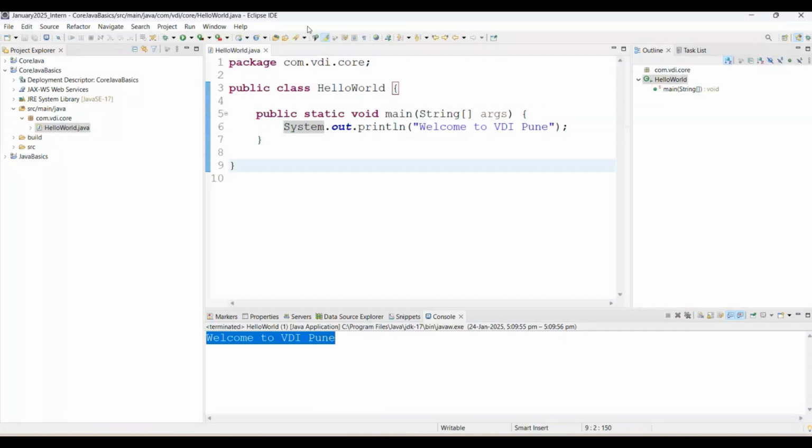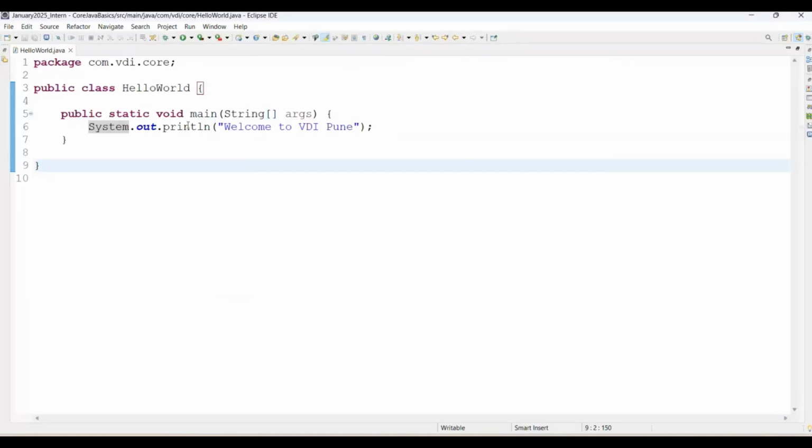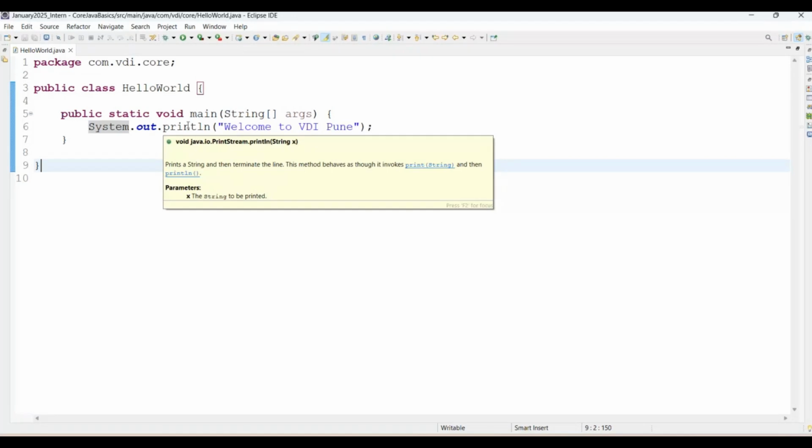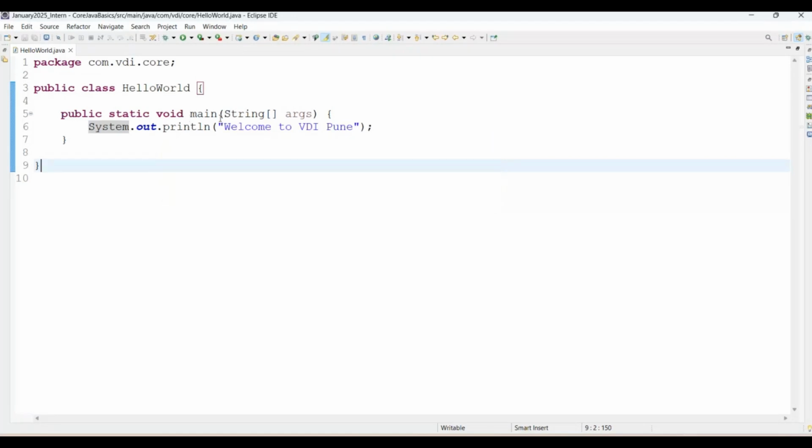Then see, this hello world program I want to explain. If you want to maximize the size of the screen, simply use Ctrl M. It will help us to maximize the size of the screen. Then see, hello world is our application name. This is our Java class name, and the Java class first letter must always be capital. Class means it's a predefined template. It is a collection of objects, variables, and methods.